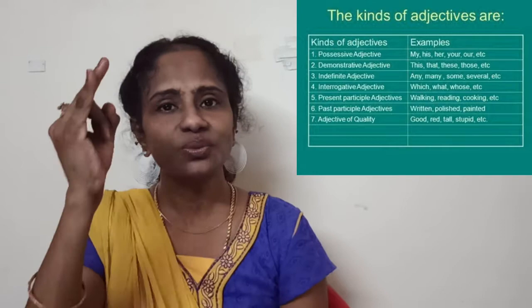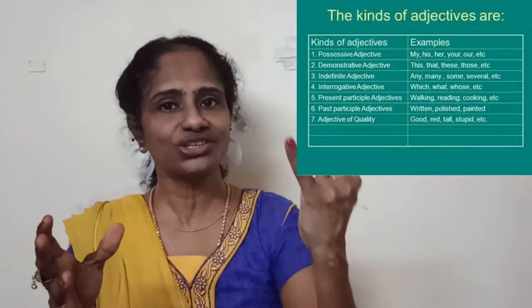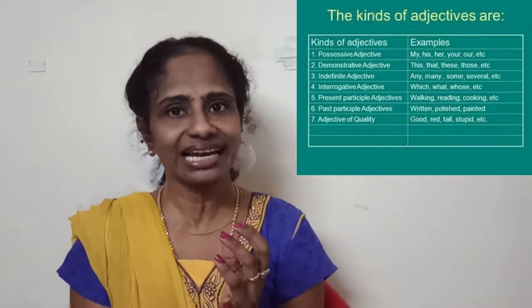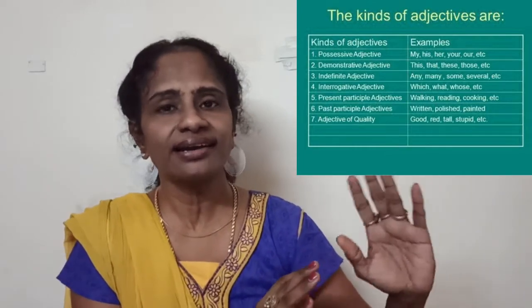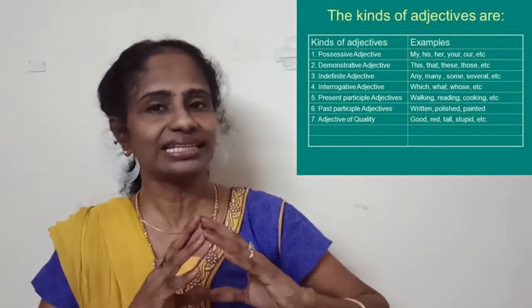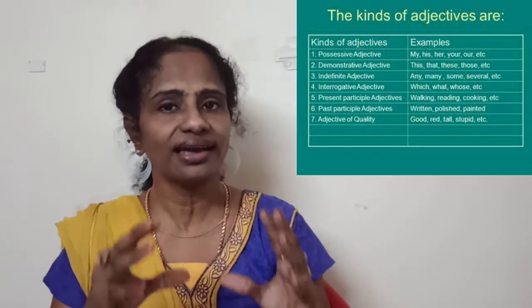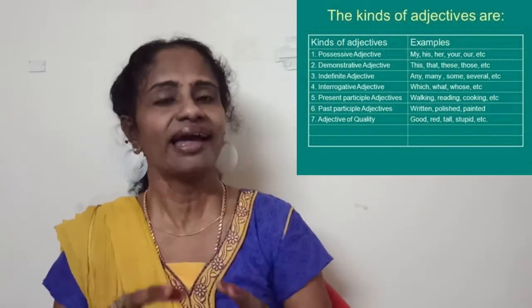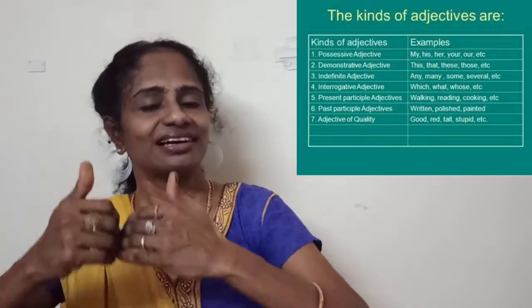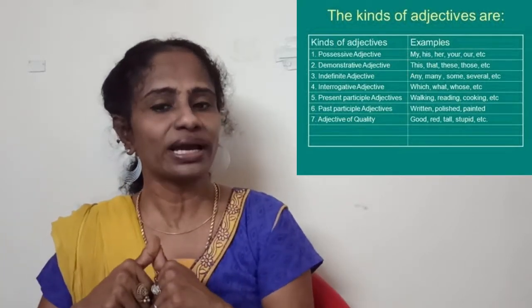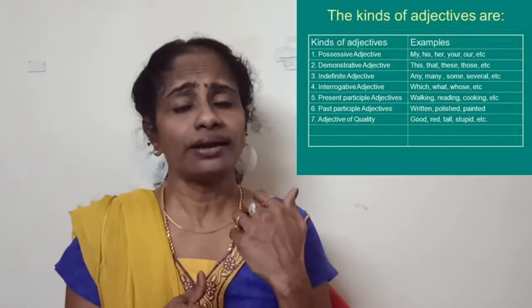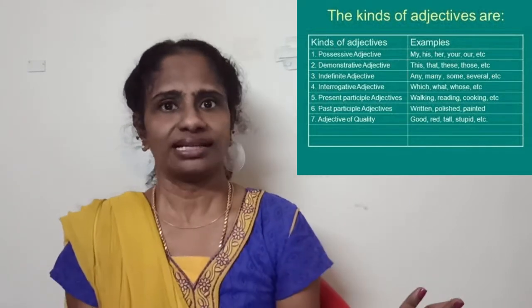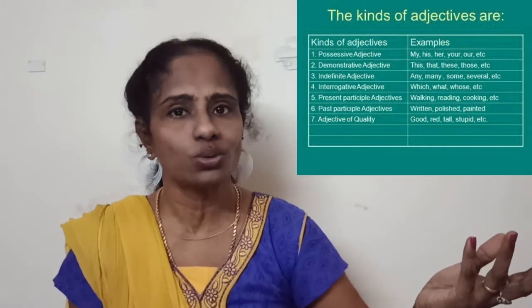I, we, you, they, he, she, it, these are all pronouns, correct? They come in the subject place, at the beginning of the sentence. In the same way you say my pen, your pen, his pen, these are all called possessive pronouns.